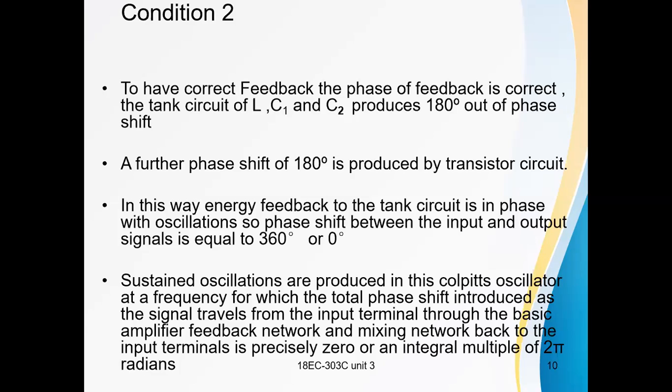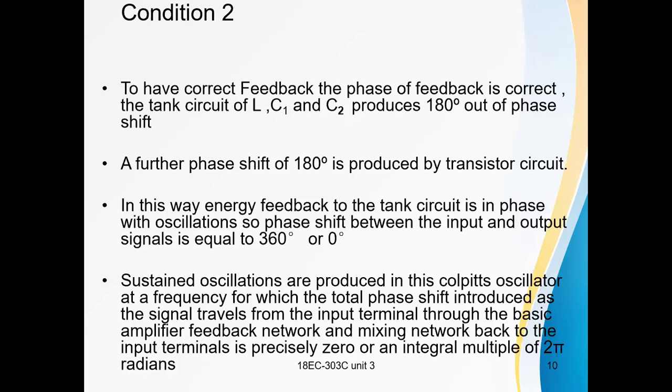The tank circuit has two capacitors and an inductor. The capacitors are connected in series, and the feedback in this Colpitts oscillator is through C2 and C1. Whatever oscillations occur across C2 are applied at the base-emitter junction. These signals are amplified by the transistor amplifier circuit.